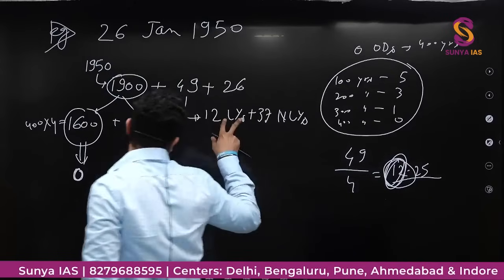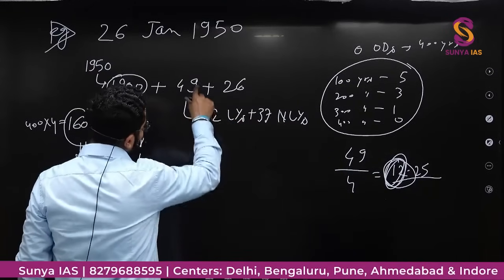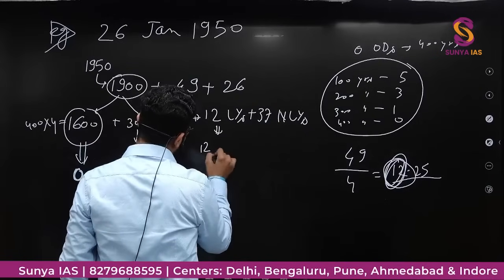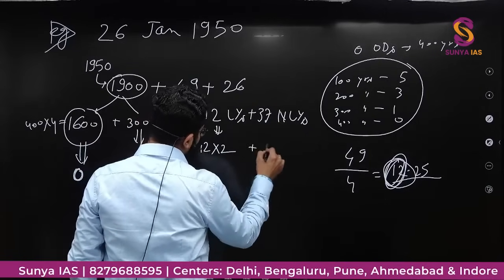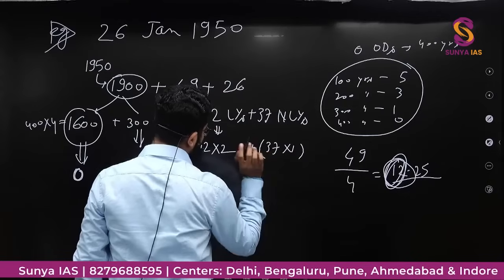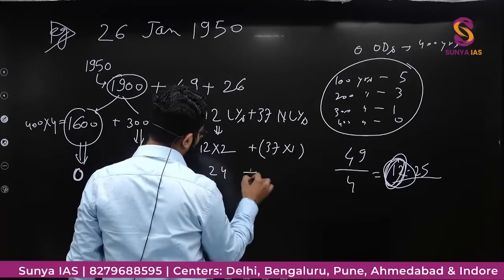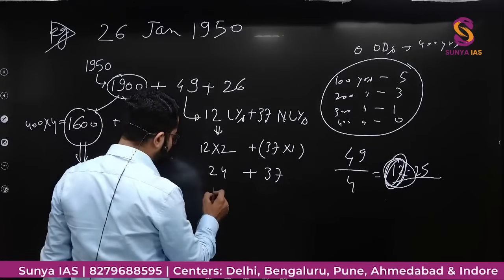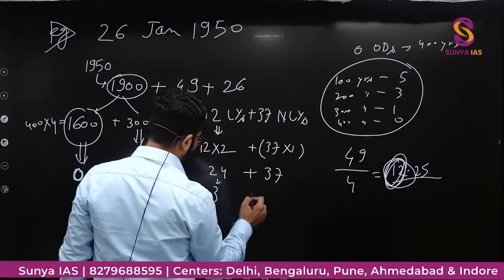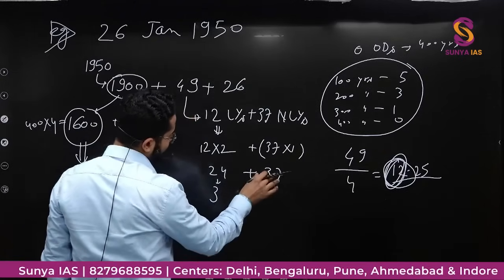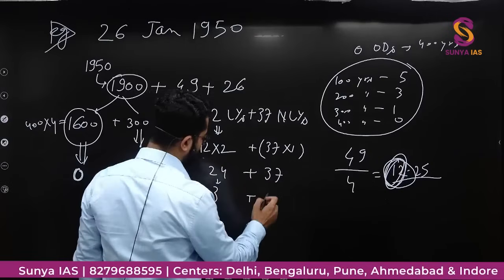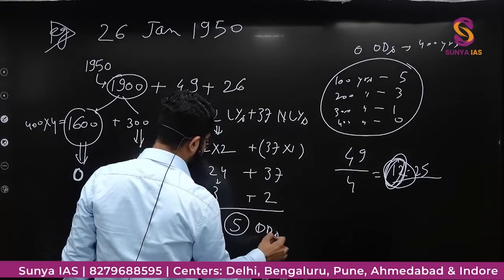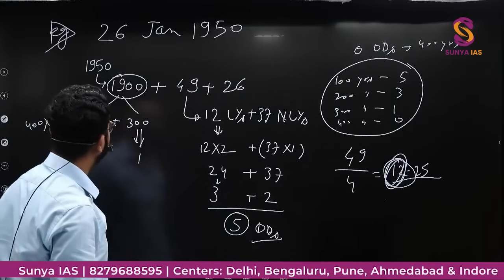So if you got the number of leap years, then the number of non-leap years will be 49 minus 12, that is 37. In one leap year, there will be 2 odd days. In one non-leap year, there will be 1 odd day. 24 plus 37. If I'll divide 24 by 7, 7 into 3, 21, 3 remaining, so here it will be 3. If I'll divide 37 by 7, 7 into 5, 35, 2 remaining. 3 plus 2, 5. So there will be 5 odd days.